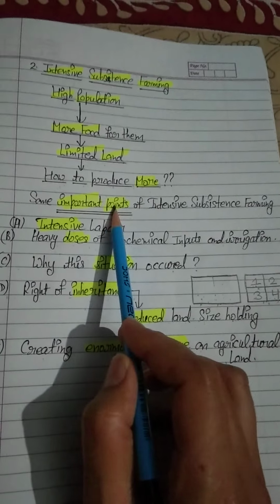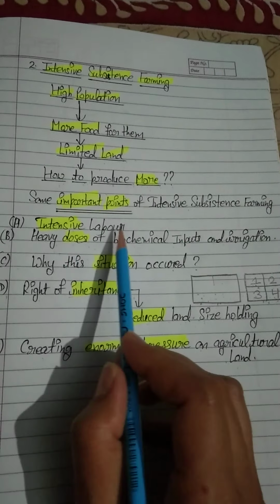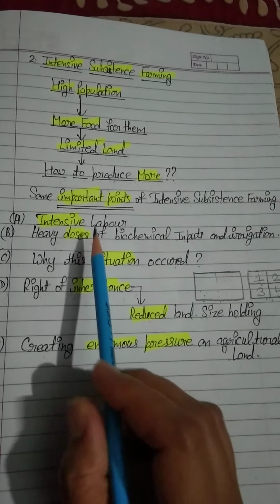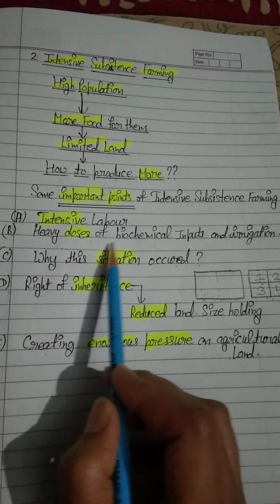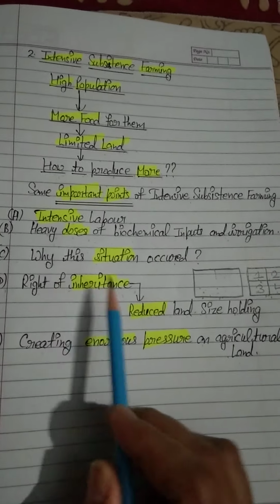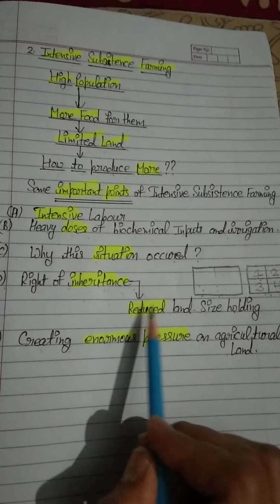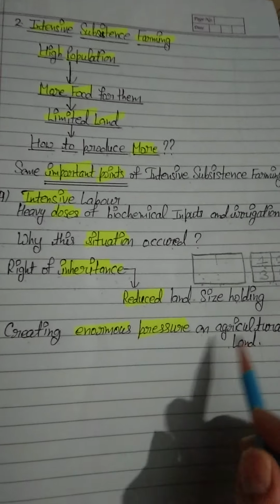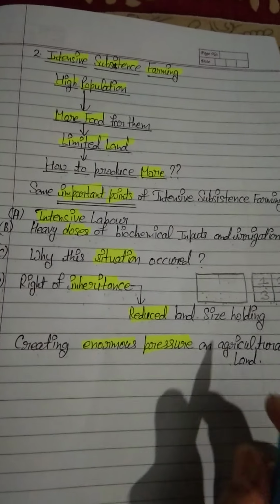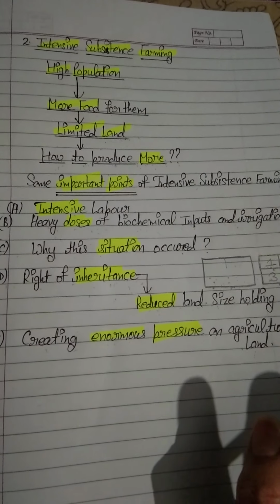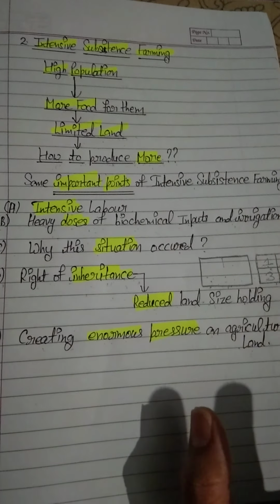Important points of this agriculture: intensive labor, which a farmer would like to take; heavy doses of biochemical inputs and irrigation, etc. Right of inheritance, reduced land size holding, and a lot of pressure on agricultural land, these things also I have told you. Students, I think this point has been clear to you.